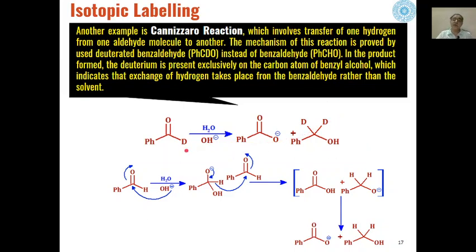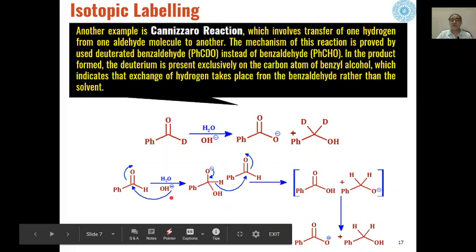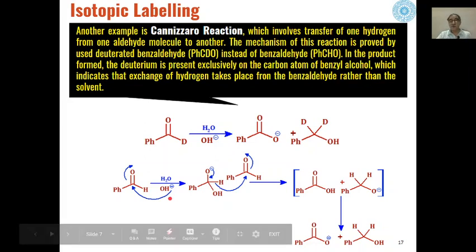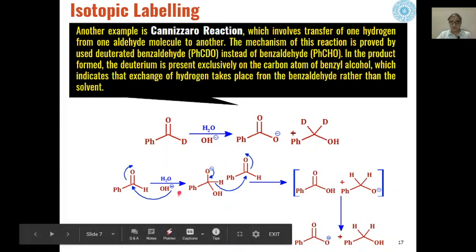Now if instead of hydrogen we use deuterium, it has been found that both the deuterium atoms are present in the benzyl alcohol. So on the basis of this, the mechanism can be proved for the Cannizzaro reaction.